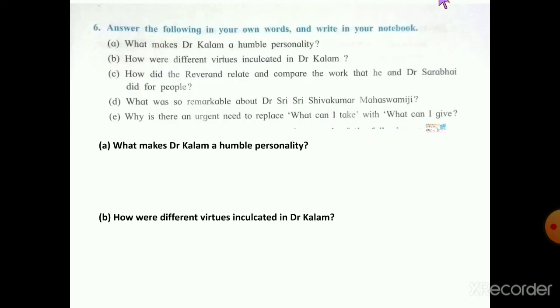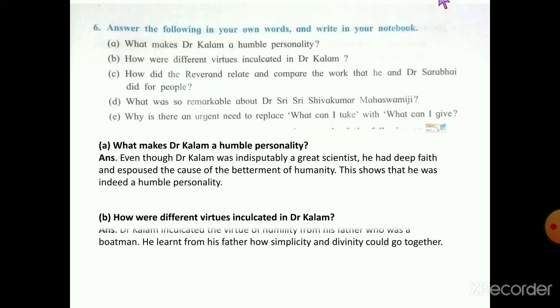Now some questions are given here. You have to write down the answers of these questions. Already I have given you the answers. You can take the screenshot, otherwise you can pause the video and write down these questions. First question is, what makes Dr. Kalam a humble personality? Its answer is, even though Dr. Kalam was indisputably a great scientist, he had deep faith and espoused the cause of the betterment of humanity. This shows that he was indeed a humble personality.